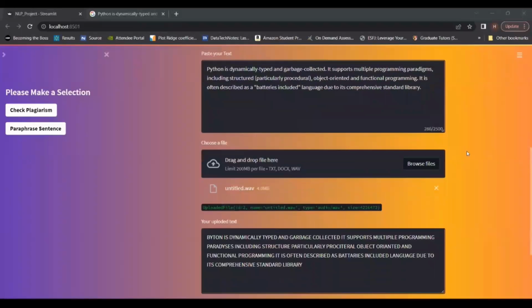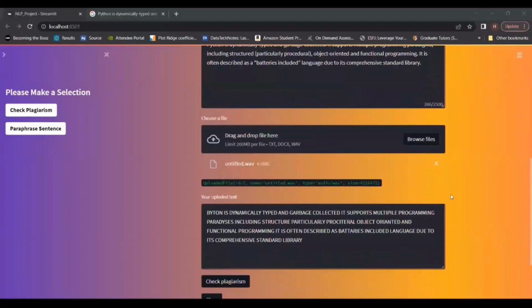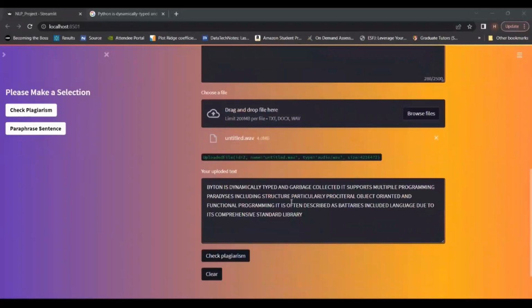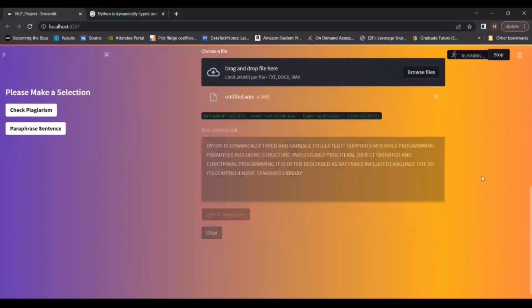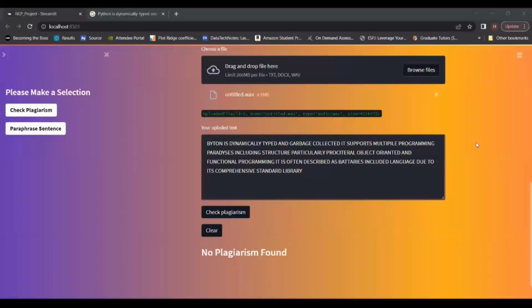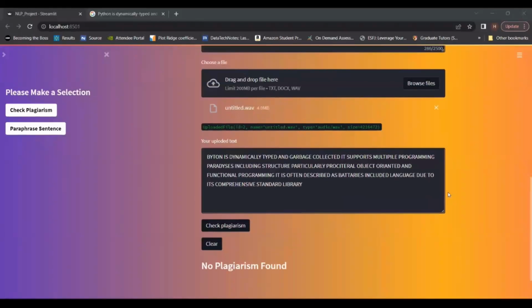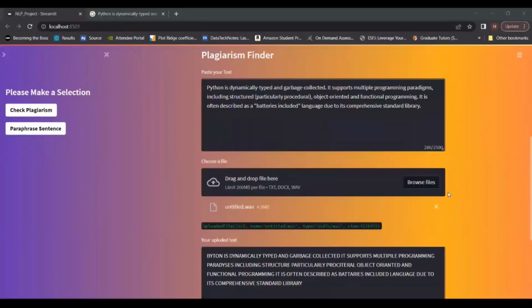So you can see the uploaded audio file we converted. We changed words like Python into another word, so it does not find the similarity. So let's click on check plagiarism and see if it finds anything. Let's wait for a minute. So here we got the result that no plagiarism was found, because Google didn't find any similarity between the script text and the user text. So that's how the plagiarism checker works.